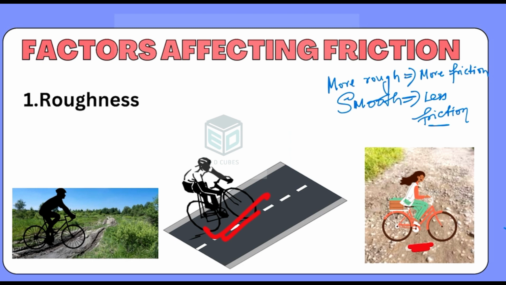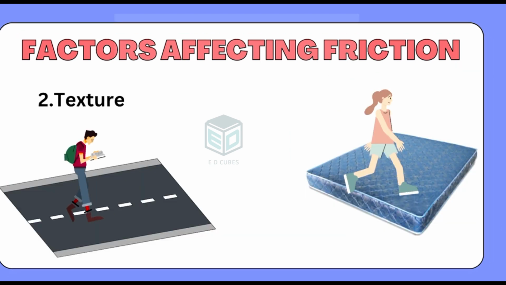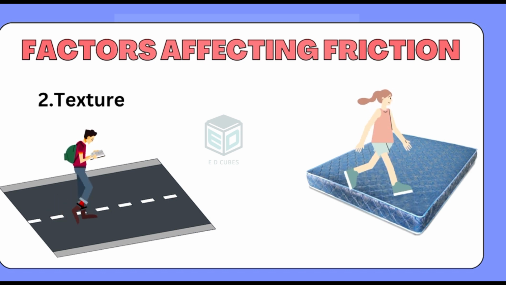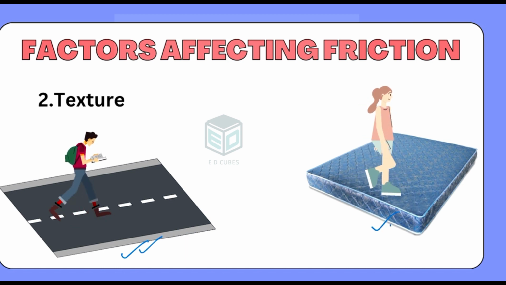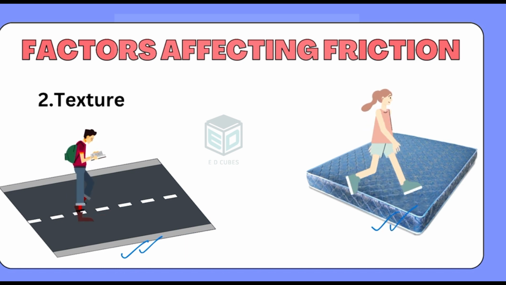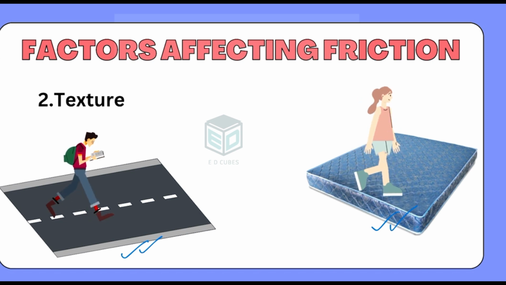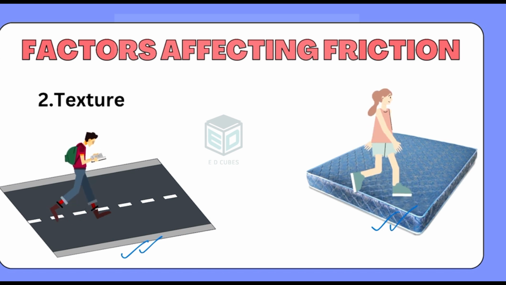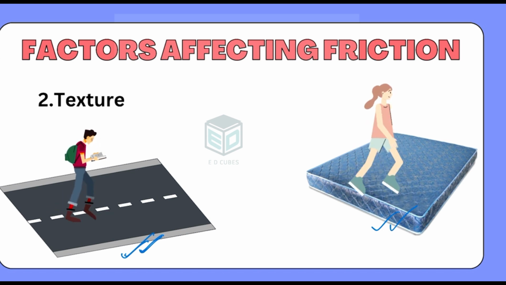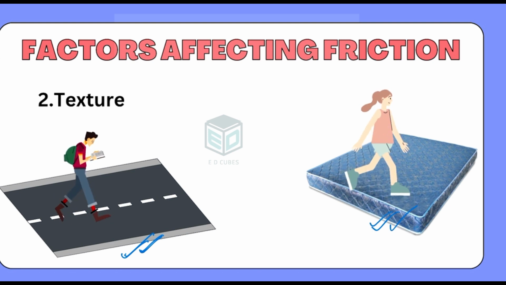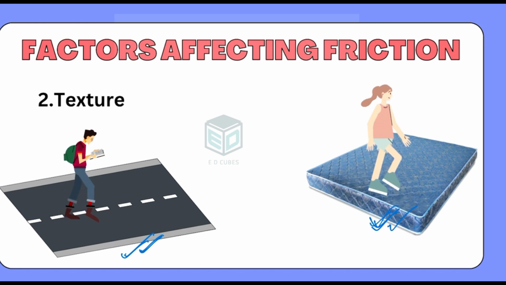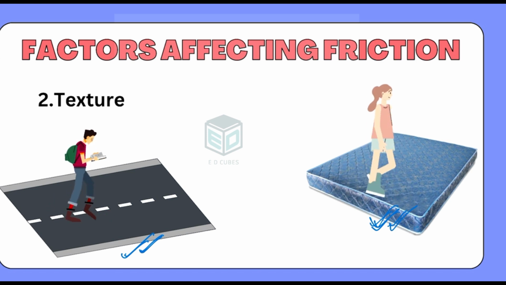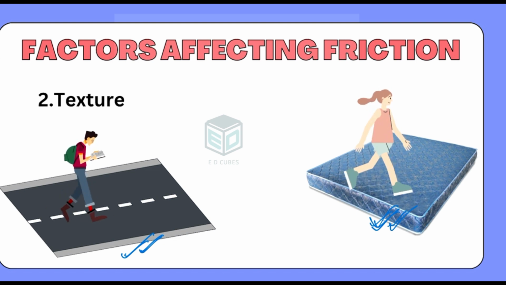Now let's move to the next factor which is affecting friction, that is the texture. Take two examples, one where you are walking on a road and the other where you are walking on a soft mattress. Which one is easy for you to do, walking on a firm road or walking on a soft mattress? Obviously walking on a firm road is very easy for you to do, whereas walking on a soft mattress is quite difficult because you will lose your balance more often.